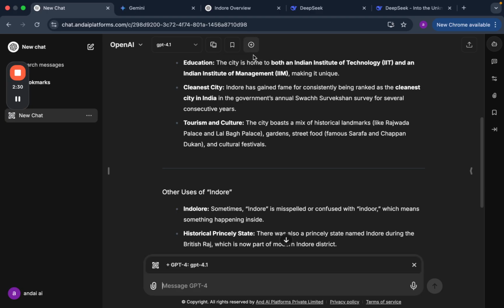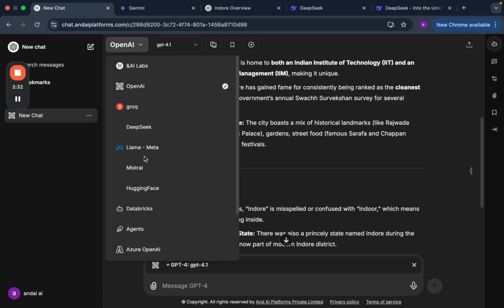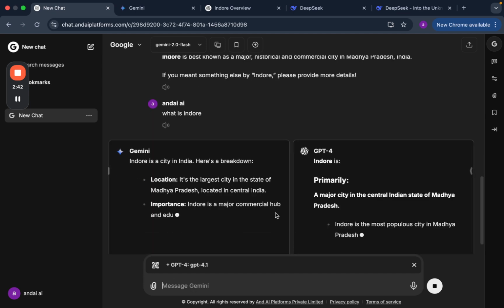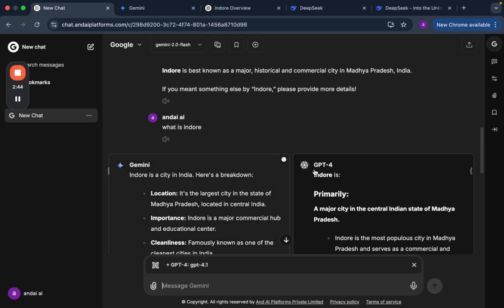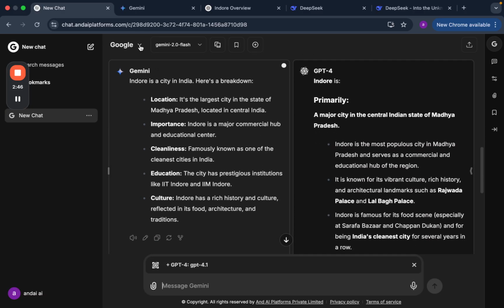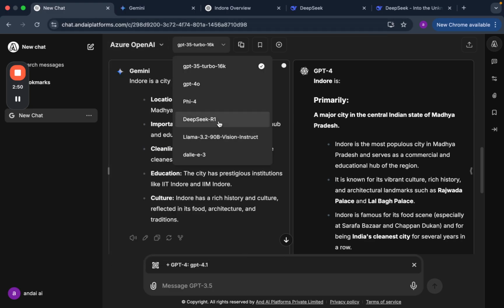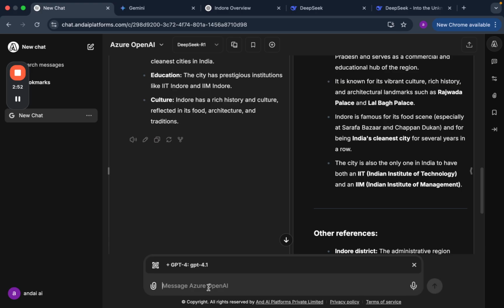But that is not the best thing. The best thing is that here itself, I can go, select Google, select the model, and ask the same question, what is Indore? And I'll get 2 different answers on the same plane, and I can compare which one is better. I can also use DeepSeek. I can go to Azure, select the DeepSeek model, and ask the same question.